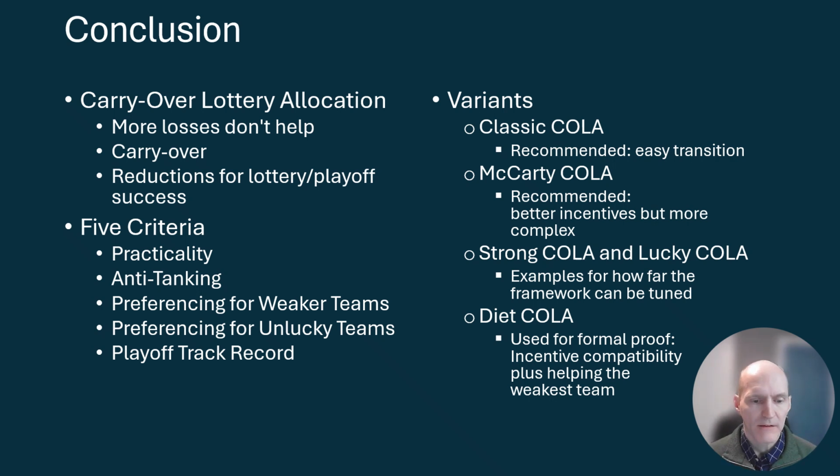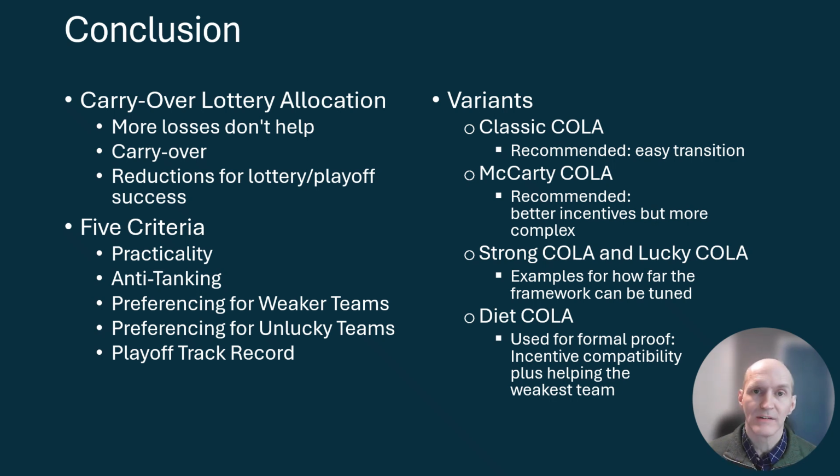So we're meeting these five criteria: practicality, anti-tanking, helping both the weak and unlucky teams, and also using the playoff track record, which again, I list as one of the criteria because on its own, even if we could manage to stop tanking by looking at the end of season record, the worst teams are not the teams with the worst individual regular season record. The worst teams are the teams that keep missing the playoffs over and over again, and they're the ones that need the help. We've looked at 5 different variants, 2 of which are recommended for implementation.